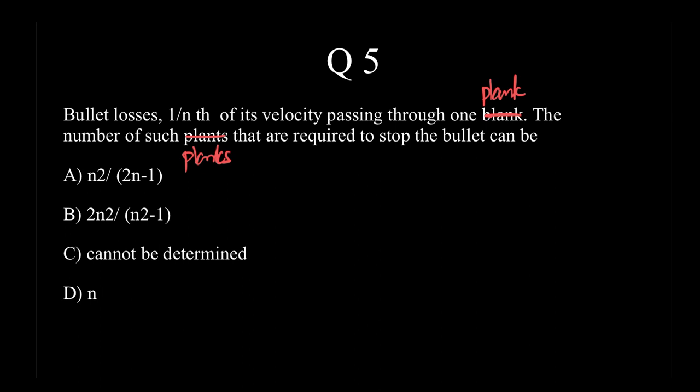See, this is a really good question. I would say it is one of the most beautiful questions in this series. This question can be solved by two different concepts. One is using the kinematic equations of motion, v square minus u square is equal to 2as, as we were doing for the past couple of problems.